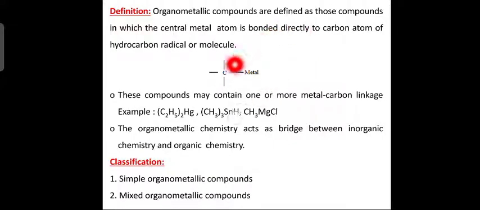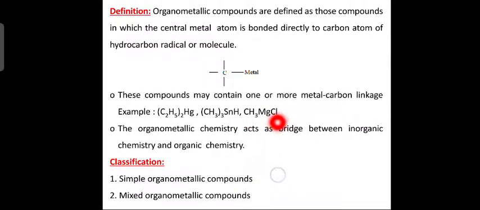So, how do you represent this in general? Carbon to metal bond: you can see here the carbon of a hydrocarbon radical or organic compound linked to what? Metal. This is the metal. The metal may be any metal. Now, these compounds may contain one or more metal linkages. You can see here diethyl mercury: two organic groups, that is two ethyl groups linked to mercury. Here three methyl groups are linked to tin. You can see here trimethyl SnH, and tin is linked to hydrogen also on the other side.